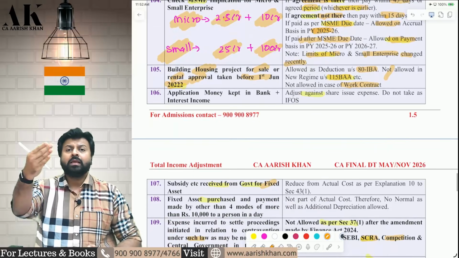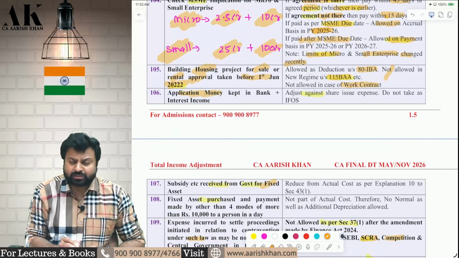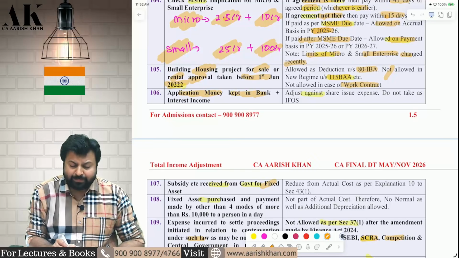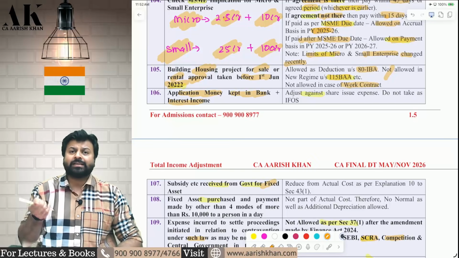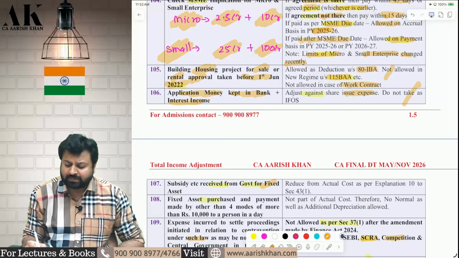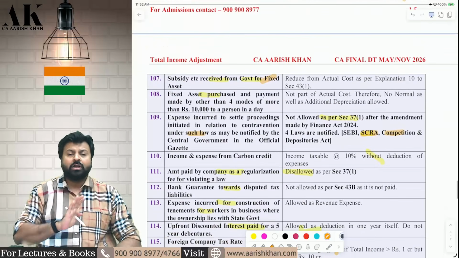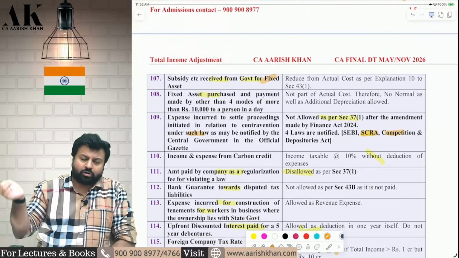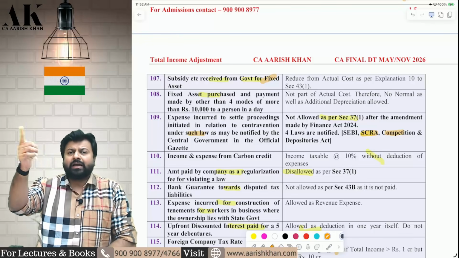Next, you have received some application money from your shareholder. You have kept that money in the bank and against that you have earned some interest. This interest will be knocked off against the share issue expense. Don't take that as income from other sources. You have to knock that off against what? Against the share issue expense.